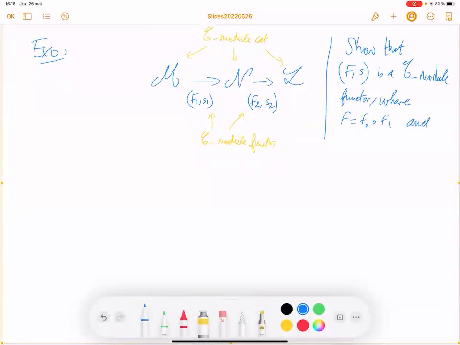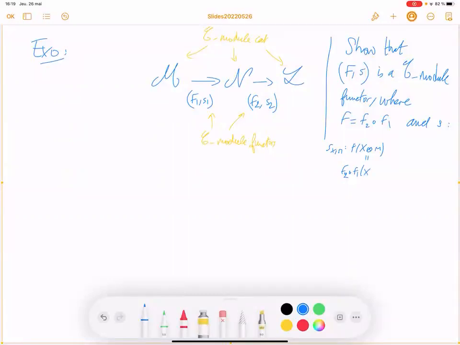And S, so how to write that? So S of X and M from F of X tensor M, which is equal to F2 composed with F1.